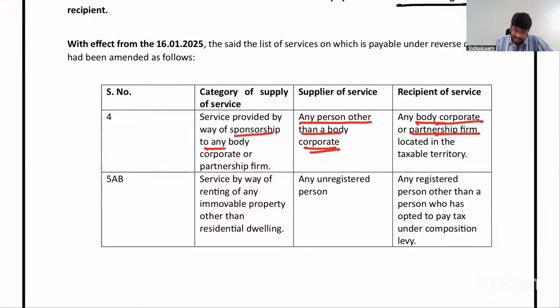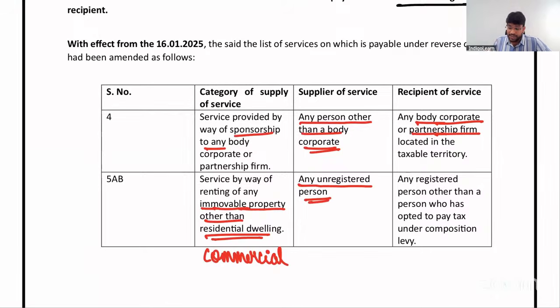Next, service by way of renting of any immovable property other than residential dwelling. That means we are talking about renting of commercial property. And we know that for renting of commercial property, RCM will apply if the supplier is an unregistered person and the recipient is a registered person. Now, the amendment that has been done is that RCM provisions will apply if the supplier is an unregistered person and the recipient is a registered person other than a person who has opted to pay tax under a composition levy. So if the recipient is in the composition scheme, then RCM provisions will not apply.